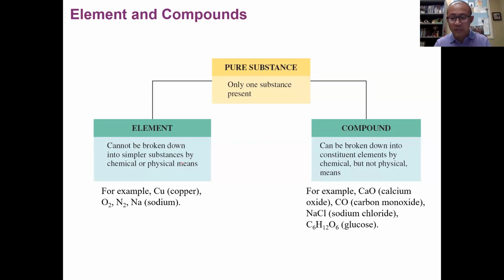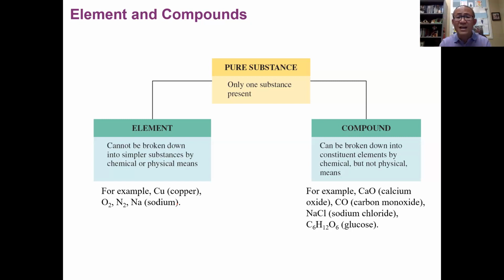Okay, next is more important: how do we classify pure substances? Like I said, a pure substance is one single substance, but these single substances can be further classified into two types as well. One type is a substance that only contains one element, such as copper, oxygen, nitrogen, or sodium. Each of these substances only contains one element.